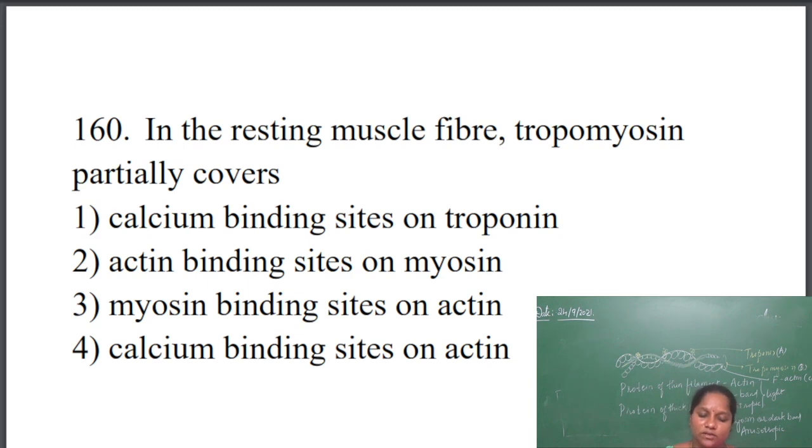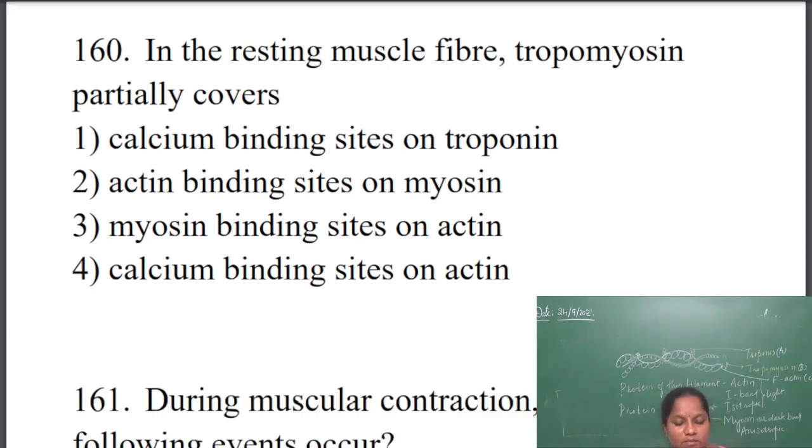Actin binding sites on the myosin start with the contraction. Myosin binding sites on actin will be partially covered. Calcium binding sites on actin, if partially covered, there is no contraction at all. So the answer will be myosin binding sites. Myosin binding sites on actin are partially covered by tropomyosin in the resting muscle fiber.